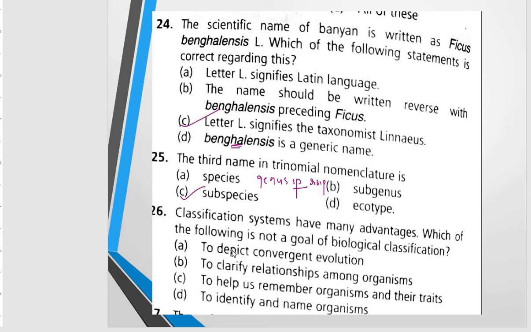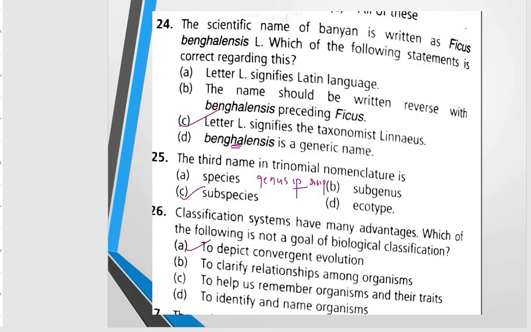And the correct option will be A. Classification systems are useful in so many ways, and the advantages are given, but this is not the significant function of the classification system. That is, to depict convergent evolution. So this will be the incorrect statement. It will not be a goal.